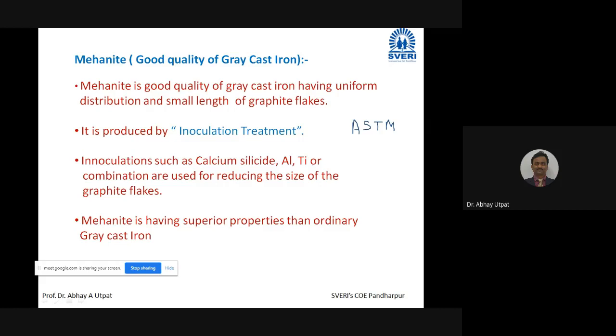And what is last statement? Mehanite is having superior properties than ordinary grey cast iron. So mehanite is grey cast iron only. Only the difference is it is good quality grey cast iron. Now, once I have mehanite with me, suppose this is mehanite block.